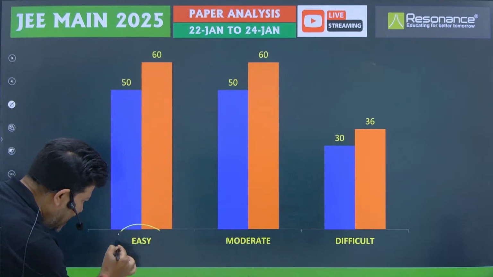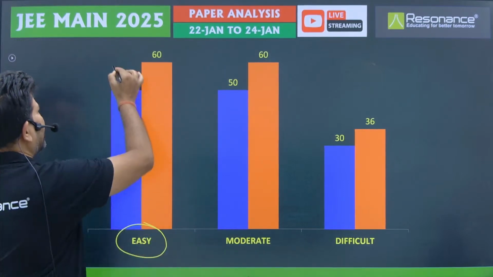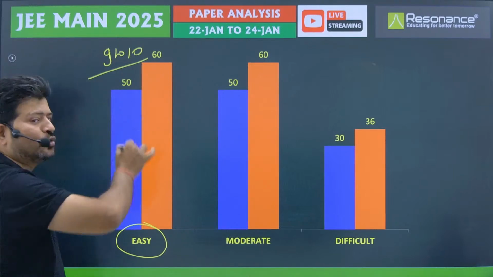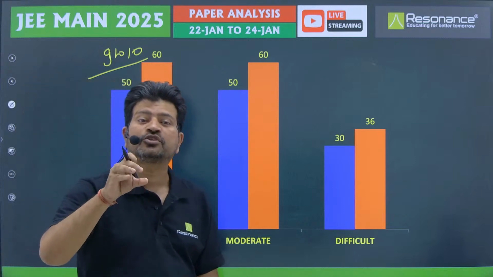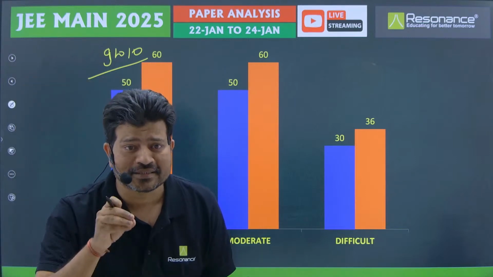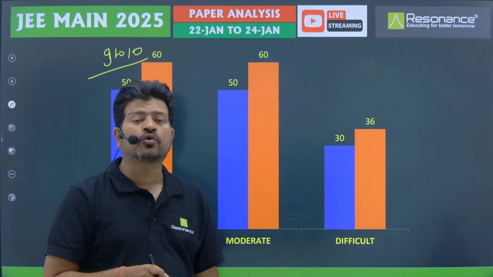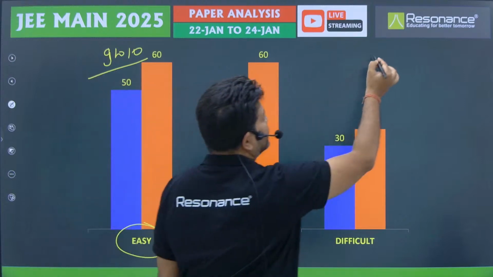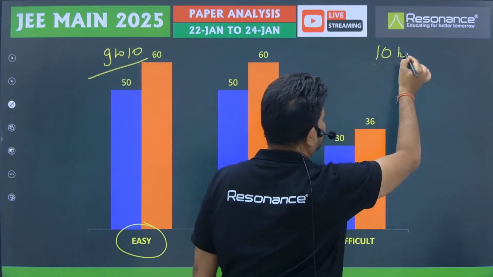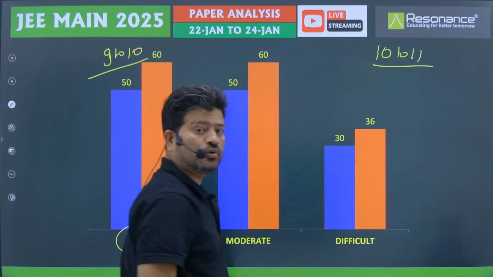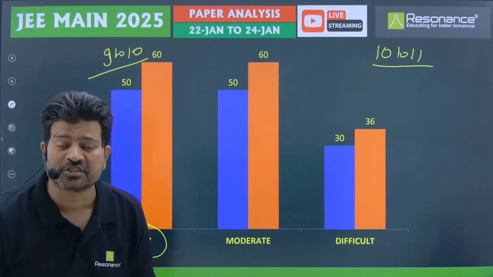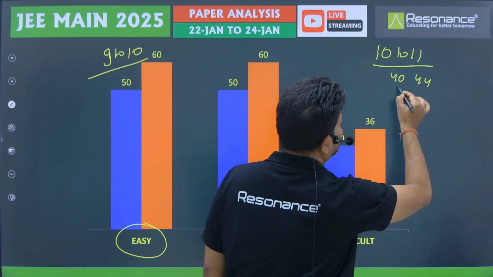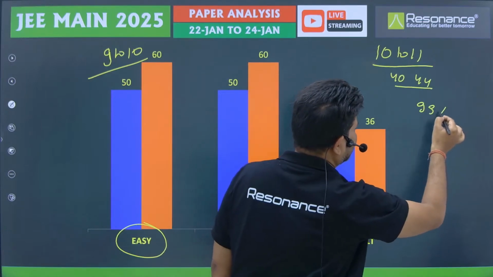In every paper we can find 9 to 10 easy questions. So we have to capture those parts. Even if you solve around 10 to 11 questions from here, if only the easy questions are correct, that means 10 to 11 correct questions, you can reach 40 to 44 marks. We are going to reach nearest to the 99 percentile.